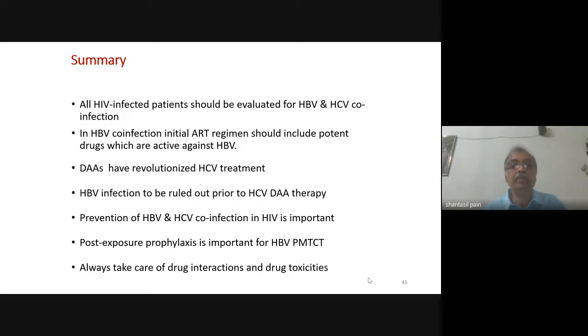Prevention of hepatitis B and HCV co-infection in HIV is very, very important. Post-exposure prophylaxis is important for hepatitis B virus prevention of mother-to-child transmission. Always take care of drug interactions and drug toxicities.